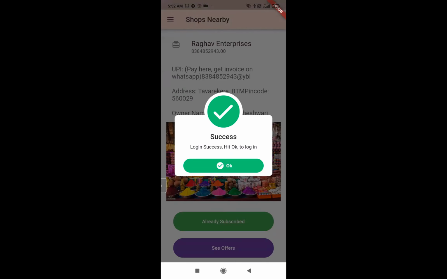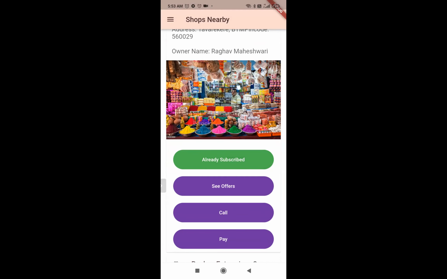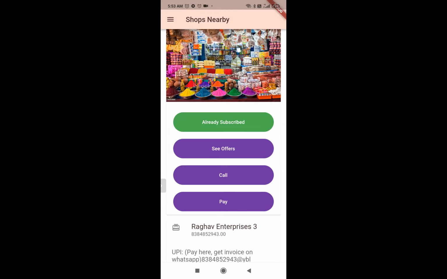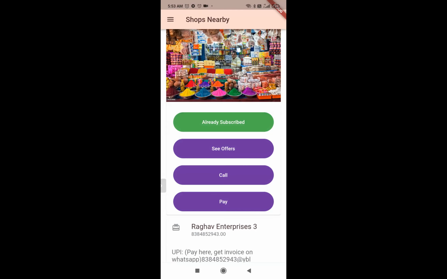So if I go ahead and just give my credentials, it's a success, and I can see all the stores being listed. I can subscribe to stores, as I've already subscribed for this one, I need not subscribe again. I can quickly click on pay and pay with any of the apps here. I can do a one-click call to the merchant from here if I need it.